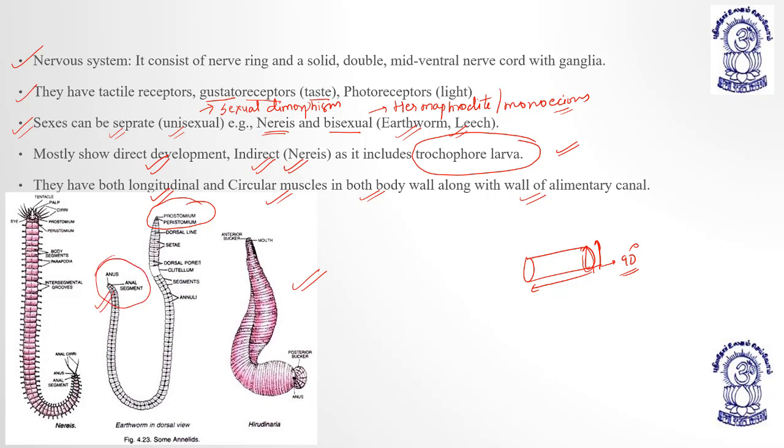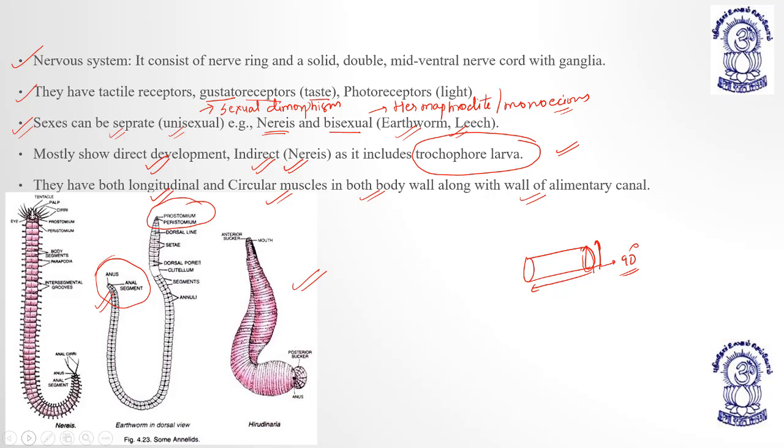And this is Nereis. In Nereis you can see the chitinous setae are absent. In case of earthworm, the setae are present, and parapodia, it is also a locomotory organ.